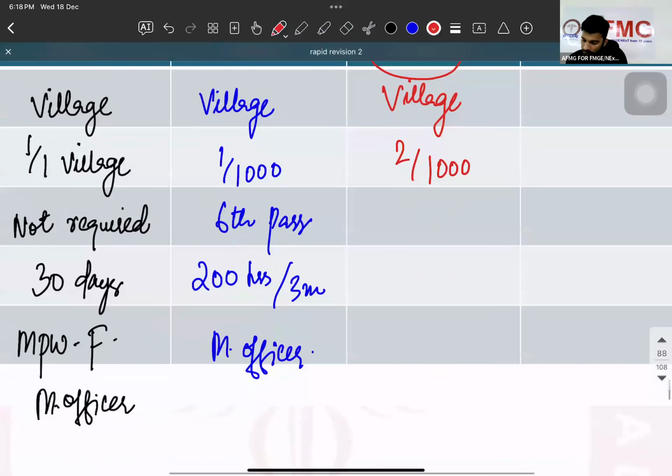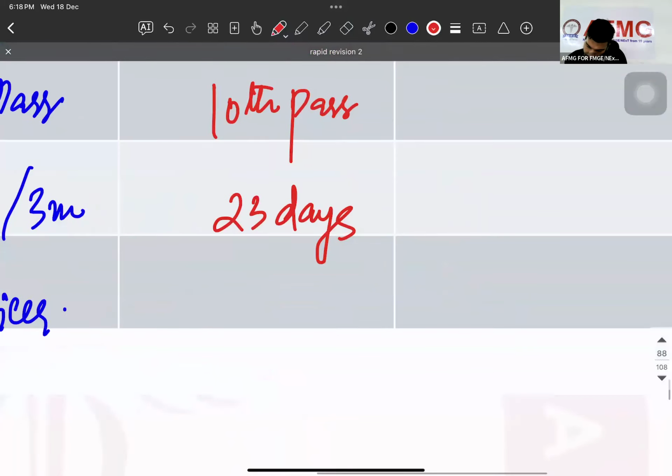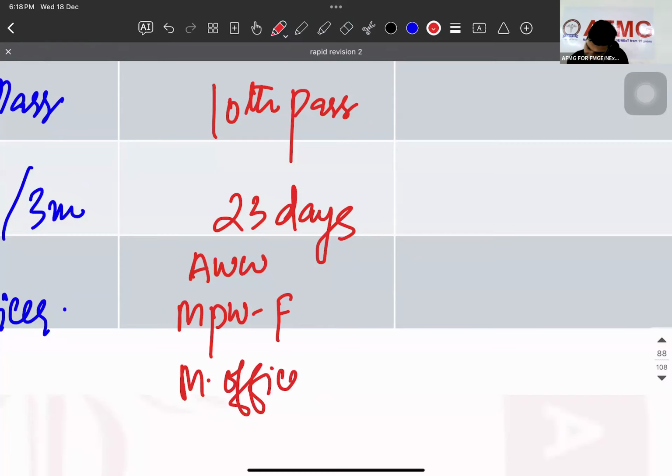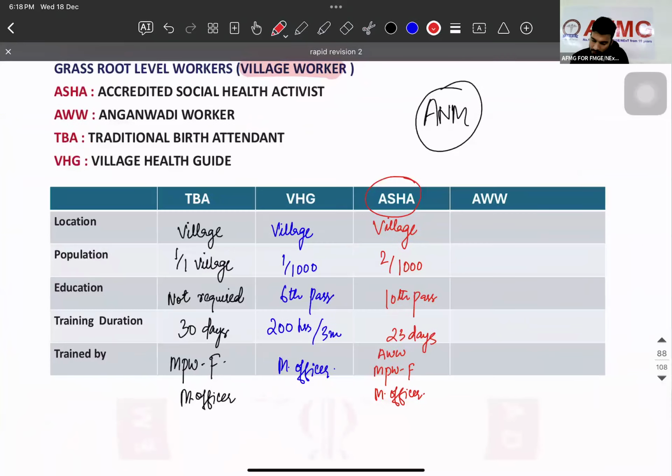Before it was 1 per 1,000. Now, before it was 8th pass, now it is 10th pass. She's trained for how many days? 23 days. And she's trained by Anganwadi worker or multi-purpose worker, female, or medical officer. हो गया? Now, Anganwadi worker.